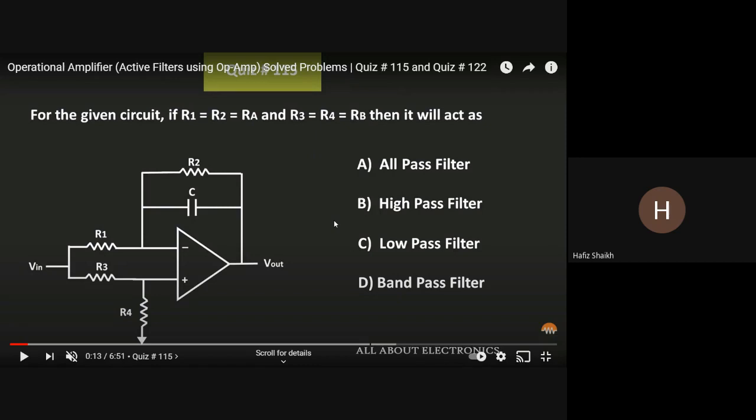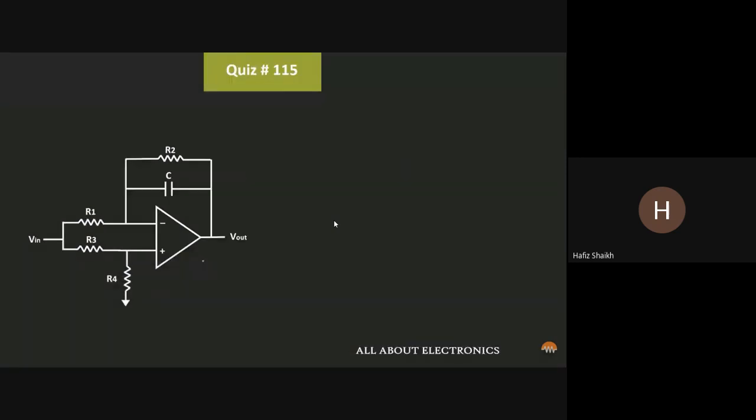So how will we find out? First, we can find the transfer function of it, or even if we don't want to find the values, we can just look at the frequencies. By observing the frequency behavior of the particular filter, we can say which type of filter it is.